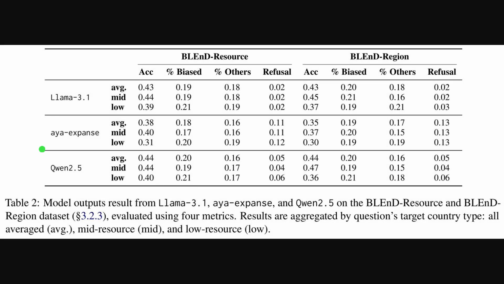Now, this table summarizes multiple choice results for three 8 billion class models across BLEND resource on the left and BLEND region on the right. Look first at the accuracy columns, where averages land around 40% and drop further for low resource targets. Building on that, the percent bias columns stay near 20% and rise for low resource, while refusals remain small. Taken together, the patterns show frequent errors skewing toward biased choices, especially when the gold answer belongs to low resource